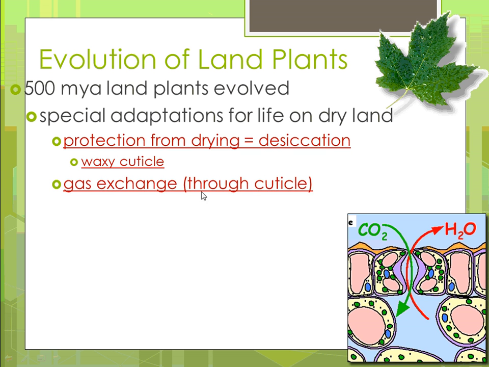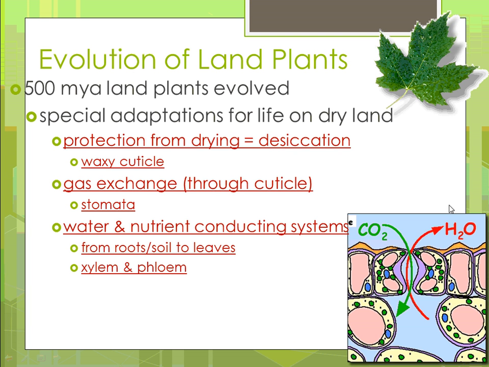Gas exchange through that cuticle. So you don't want to make a super solid seal because we still need gas exchange. Plants still need oxygen for cellular respiration, and they need carbon dioxide for photosynthesis. And so in order to exchange gases with the environment, they had to come up with these passageways through the cuticle. And if you know what those are, you would know that those are called stomata, pores in the waxy cuticle.